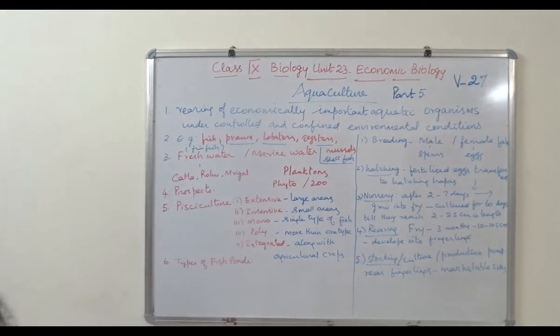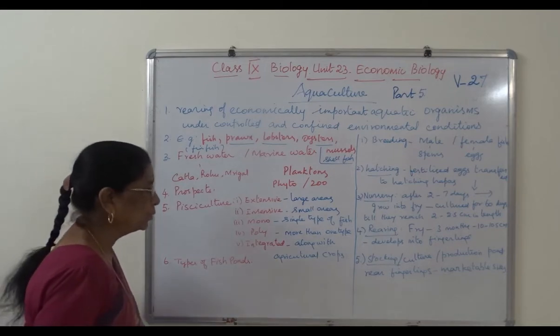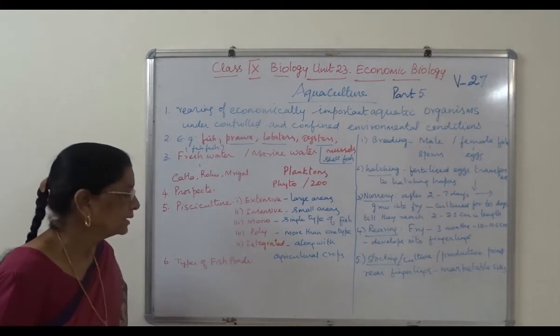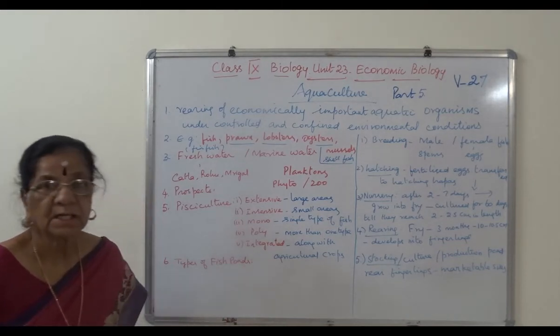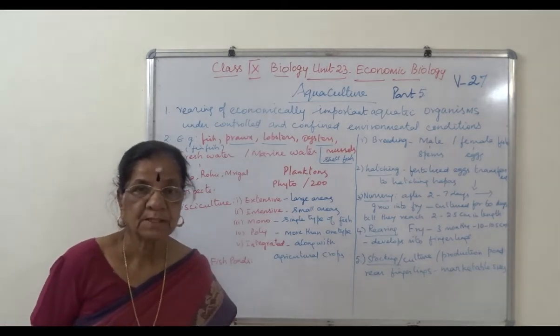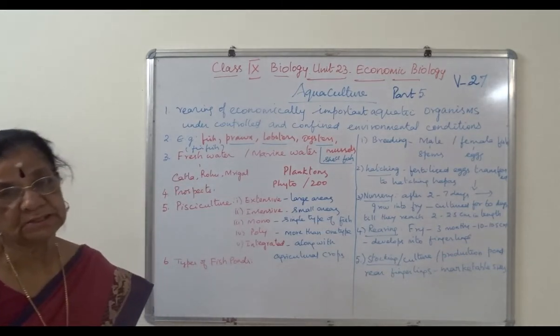So we say pisciculture. Go through the types of pisciculture. First one, extensive pisciculture, where we have culturing in the large areas, intensive small areas, monoculture, single type of fish, polyculture, more than one type of fish can be cultured, and integrated along with the agricultural crops. I hope you follow this.